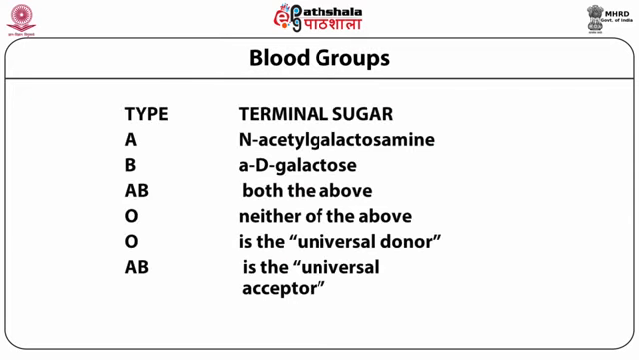Blood group types and terminal sugars. Blood group A has N-acetyl galactosamine as a terminal sugar unit, whereas blood group B has alpha-D-galactose. Blood group AB has both N-acetyl galactosamine and alpha-D-galactose, both together. In case of O, neither of the above, nothing will be there, so it is the universal donor. AB is the universal acceptor.